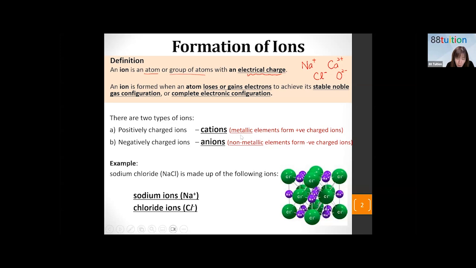So how do we get the cations? Usually, they are the metallic elements from the periodic table. So what are metallic elements in the periodic table? If you look at the periodic table, remember, I shared with you all before.